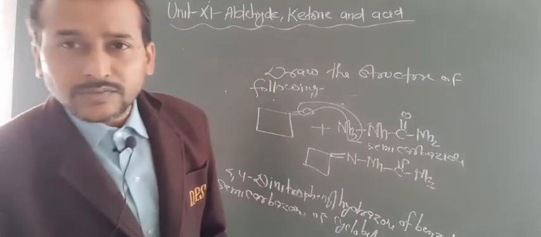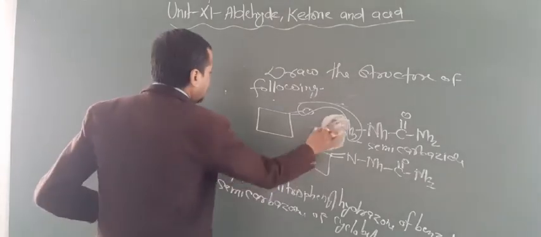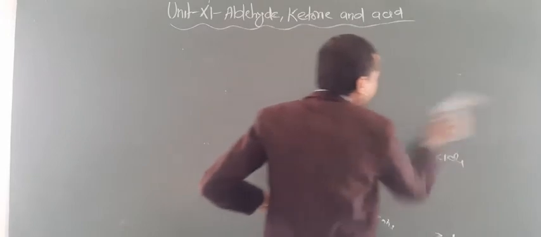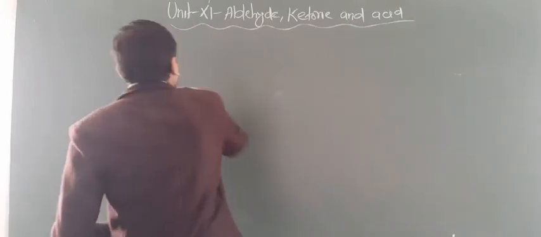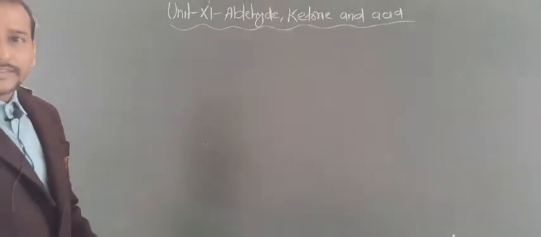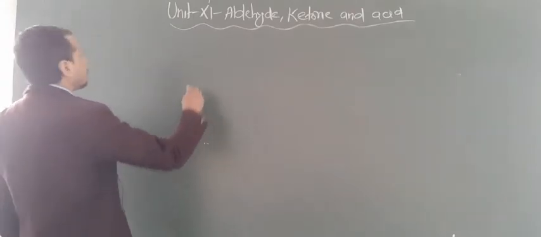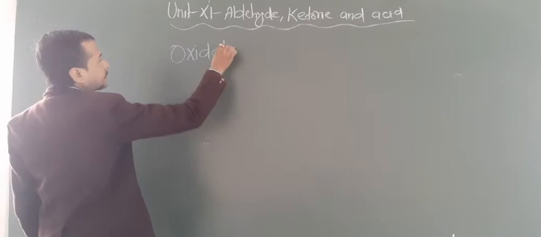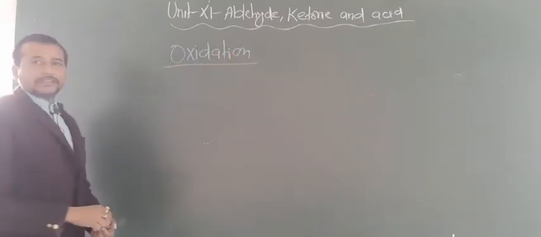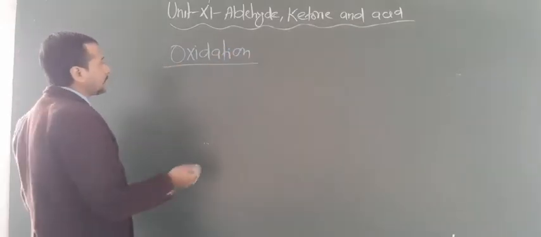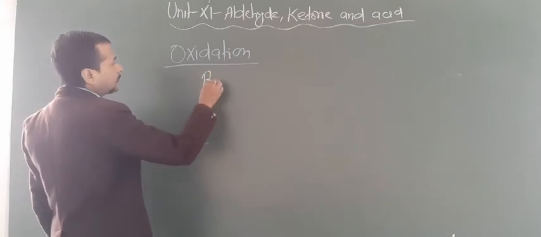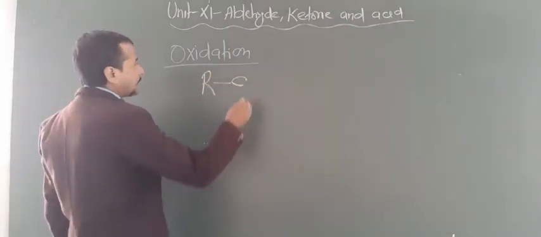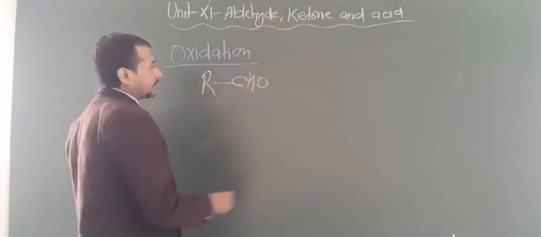So in this way you can draw the structure of these compounds. This type of question may be asked in the board examinations, so that's why I discuss it here. Now dear students, let us focus on the next important reaction, that is known as oxidation of aldehyde and ketone. Aldehydes and ketones can be converted into acid, but first of all you have to focus on the aldehydes.